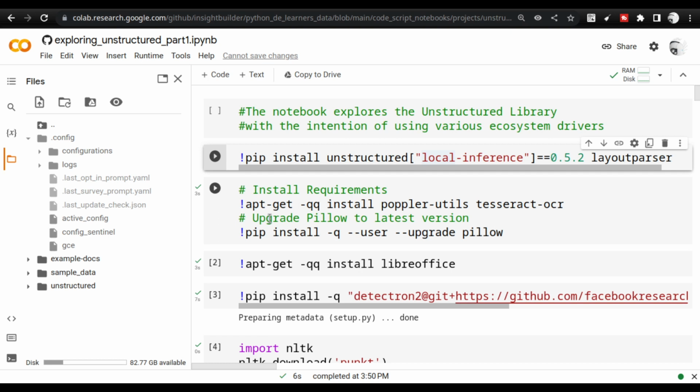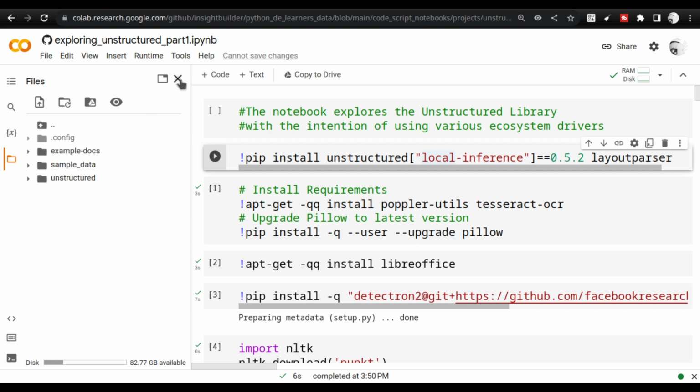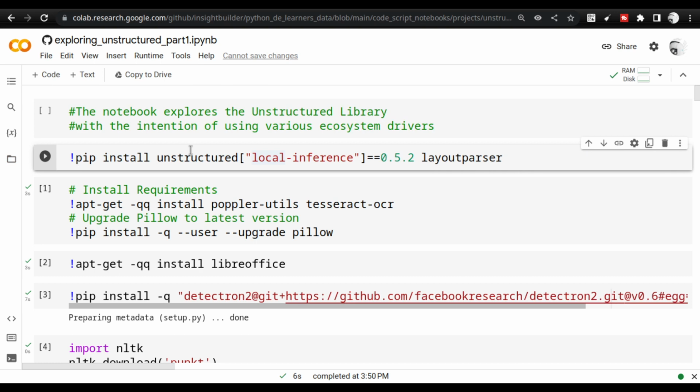This is a Colab environment, correct? This is not a Python script that is running. It is running in an environment that is somewhere in the cloud. But when you are going to place it inside your environment, we have to be a little careful. When you install using unstructured local inference, and when you install this layout parser, after installing it, ensure that you restart. Even in Colab, once you install this, it will ask you to restart this particular runtime.